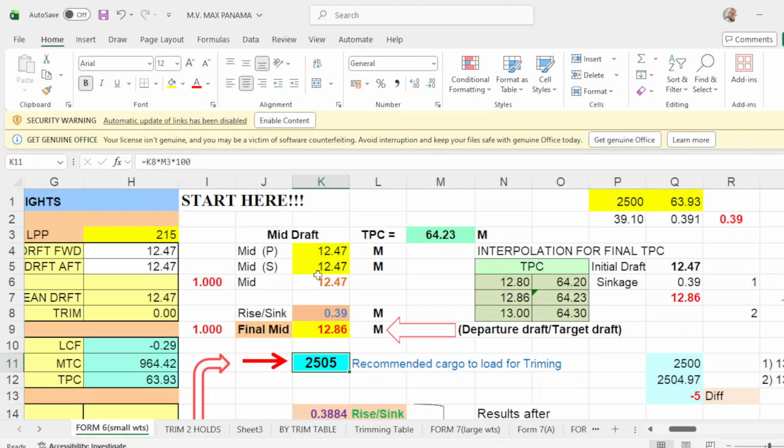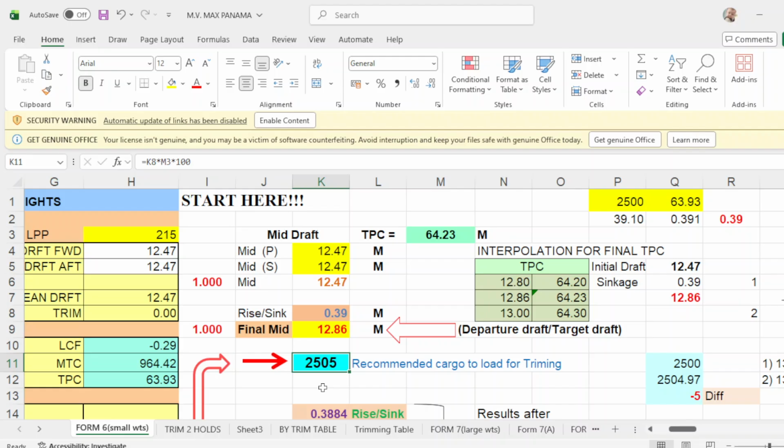M and 3 is your TPC, times 100. That will be 2,505.